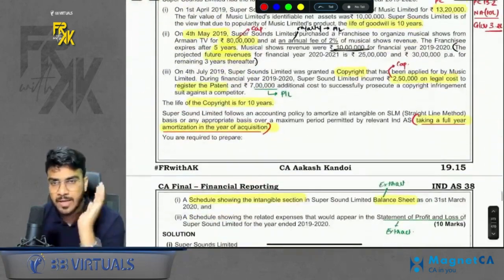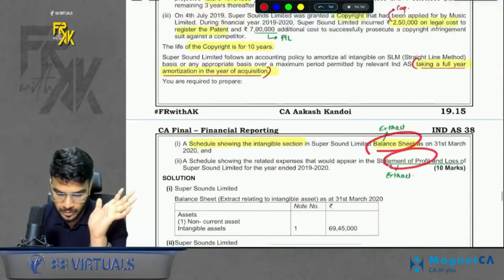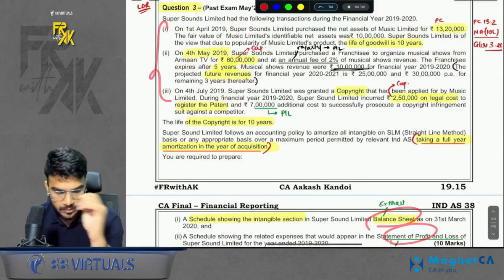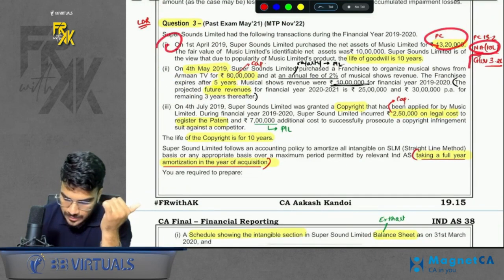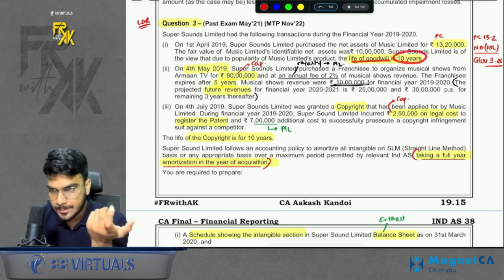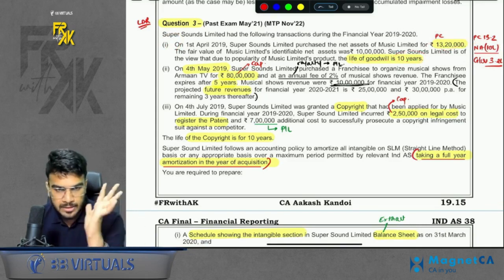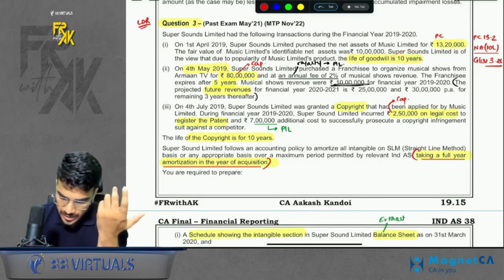Okay, then question number 3, again a good question. First let's see what is asked. So they are asking us to prepare balance sheet and profit and loss extract. Now 3 elements are given. In the first element they are saying purchase consideration 13.2, net asset 10 lakhs. So goodwill is 3.2. Just to confuse you, they are also saying life of goodwill is 10 years. Always remember, goodwill is never amortized. It is only tested for impairment annually. So you will not amortize goodwill. So it will stay at 3.2 lakhs only.